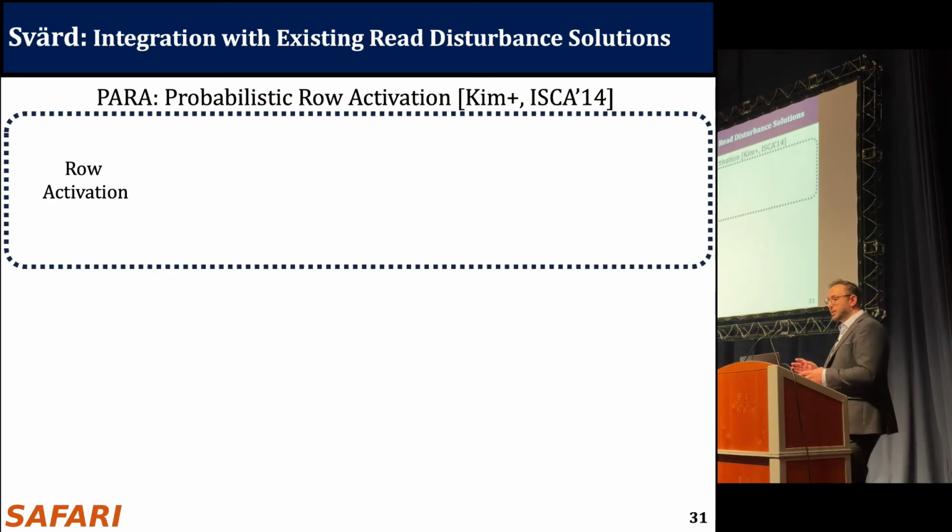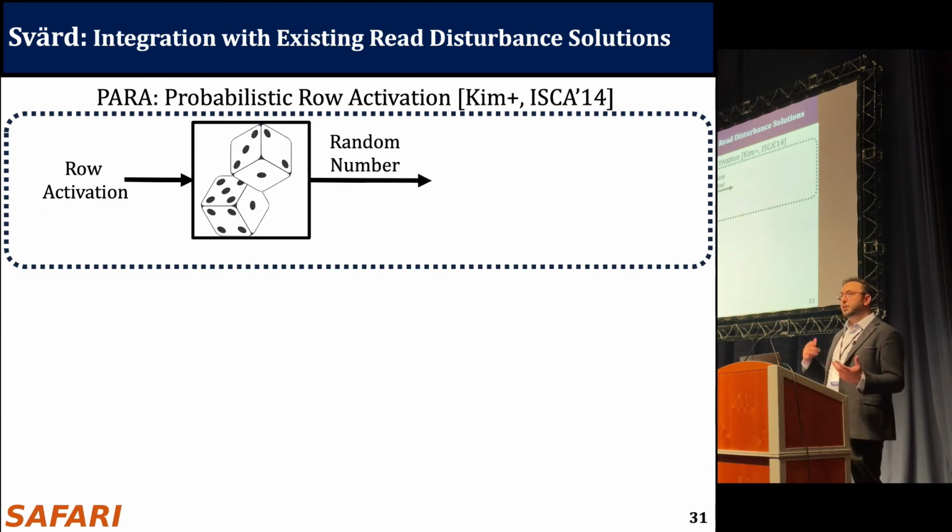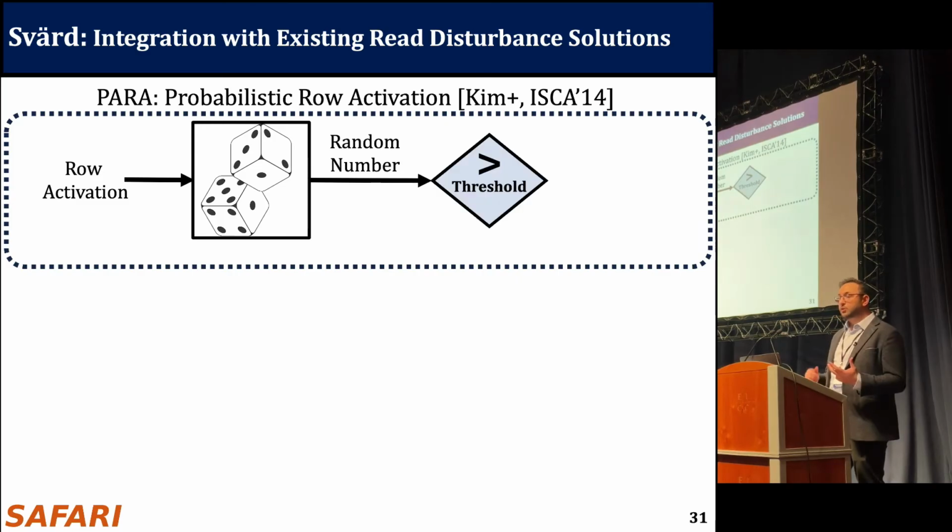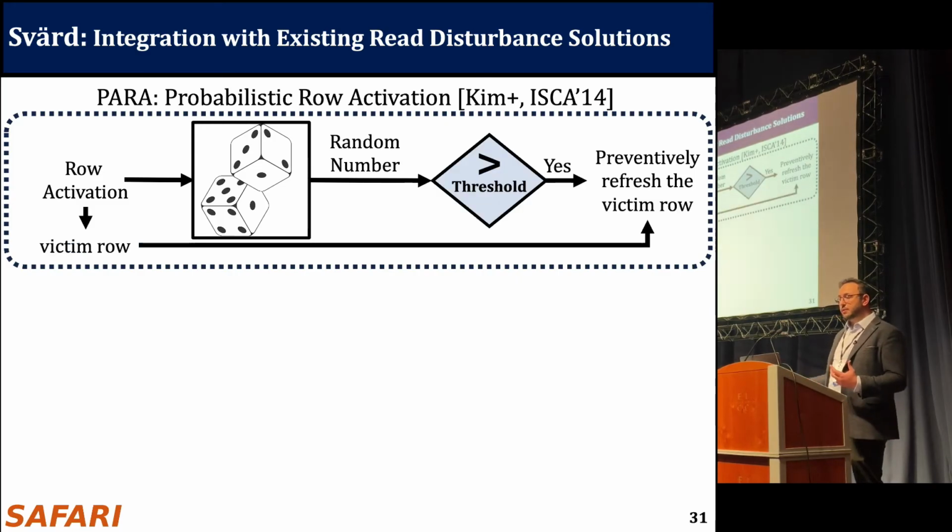I will give a short example using PARA, probabilistic row activation. So I will just briefly explain how PARA works itself. You have a row activation. PARA generates a random number, and it compares the random number against the threshold. And if the random number exceeds the threshold, then it preventively refreshes the victim row. And it gets the victim row information from the row activation because it's the adjacent row to the aggressor row.